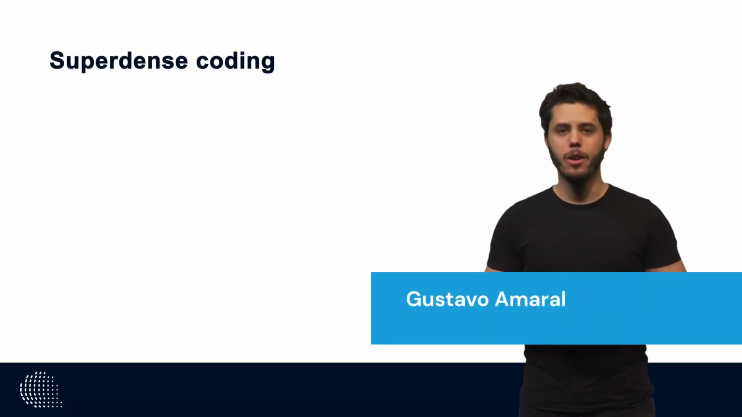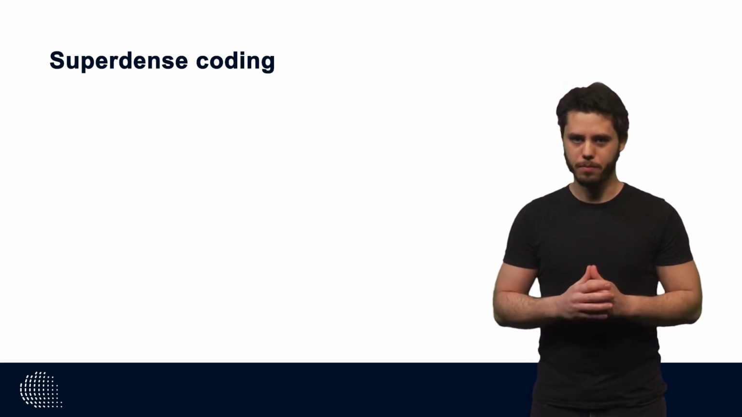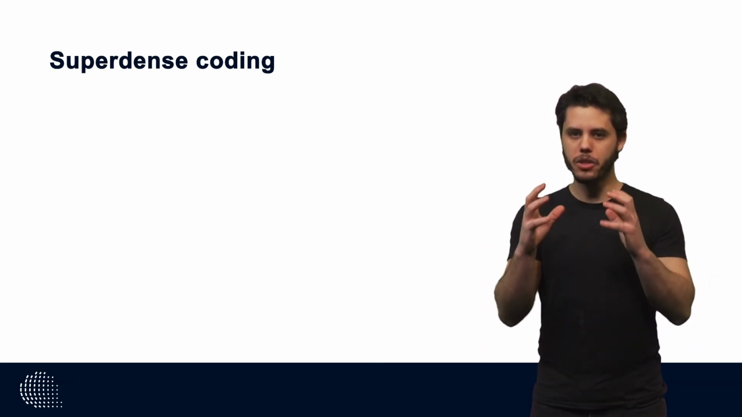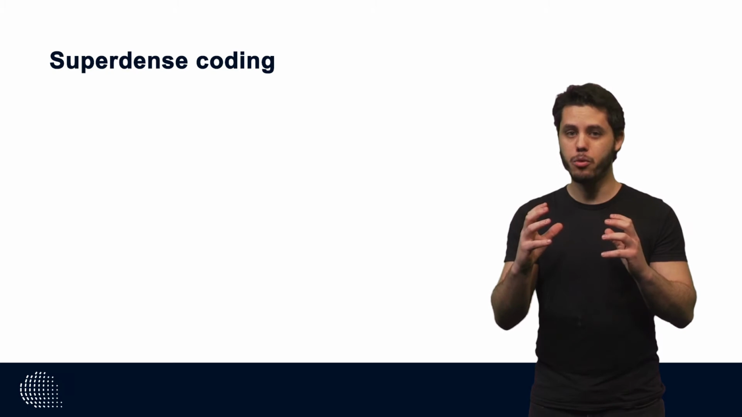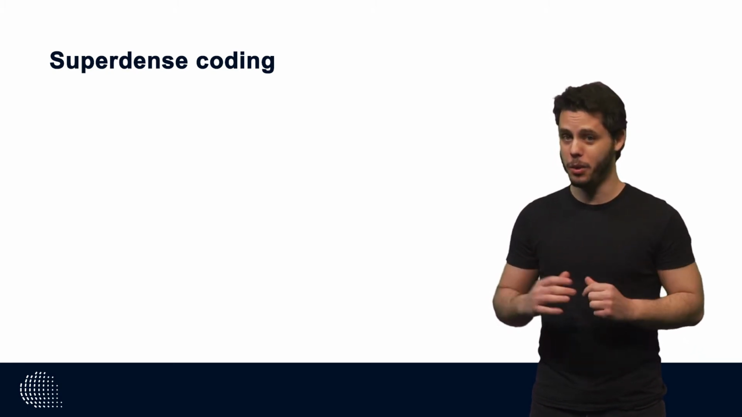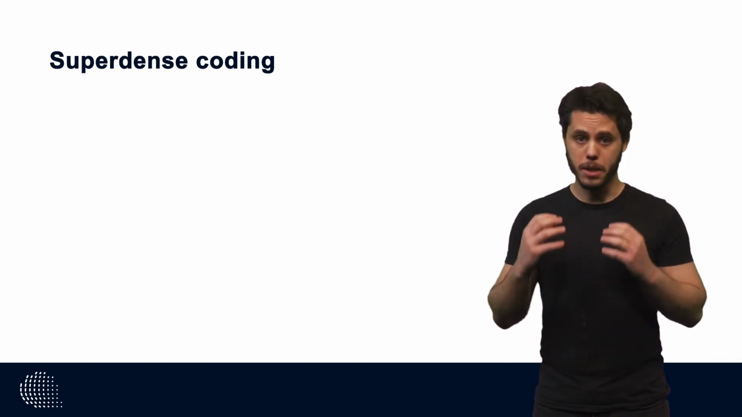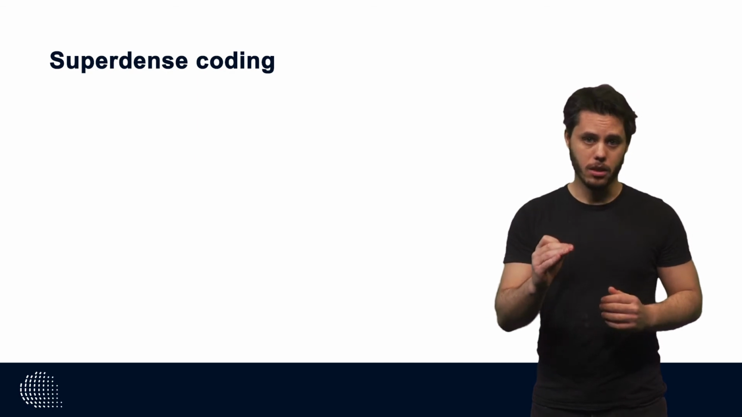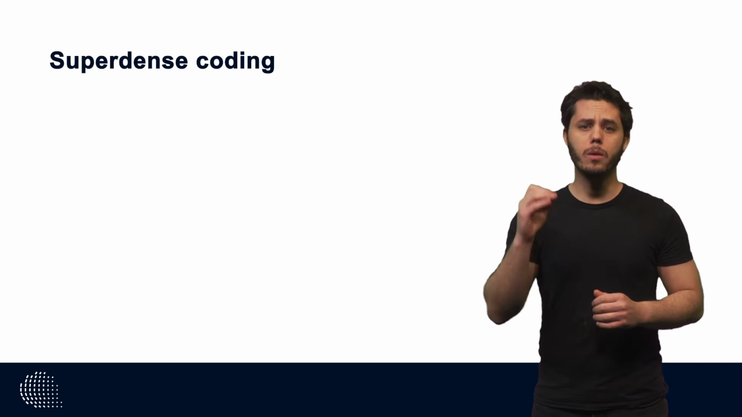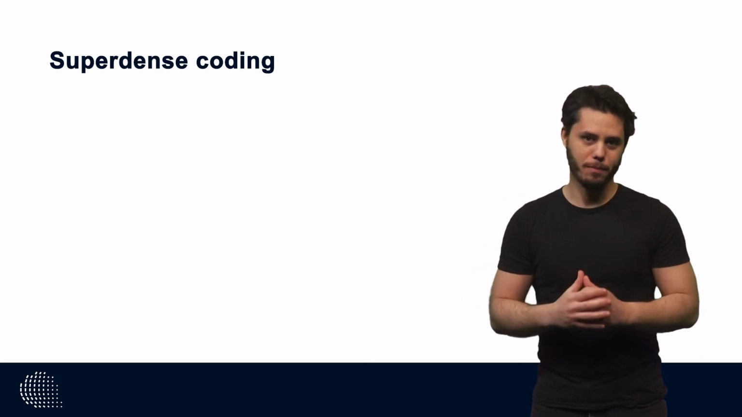In this video, we will get acquainted with a powerful quantum communication operation whereby it is possible to increase the information capacity of a link by transmitting 2 bits by sending only 1 qubit. This is only possible through the generation, manipulation, and measurement of an entangled state. This highly efficient quantum communication protocol is called super dense coding.